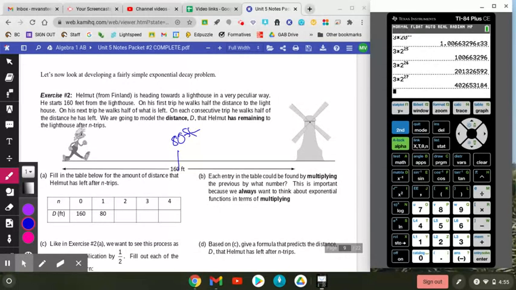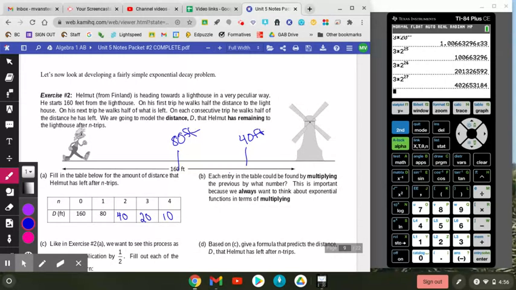On his next trip, he walks half of what's left, so 80 becomes 40. On each consecutive trip, he walks half the distance left. We're going to model the distance d that Helmut has remaining to the lighthouse after n trips. So we have 160, 80, then 40, then 20, then 10.